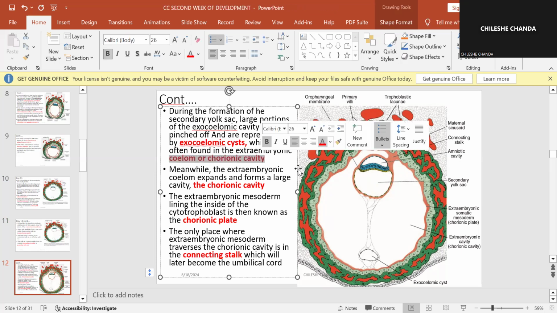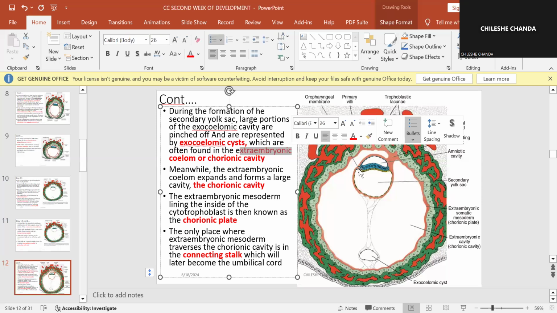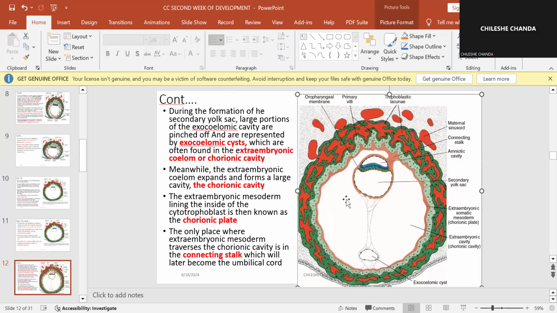Meanwhile, the extraembryonic cavity that we had earlier talked about expands and forms a large cavity. And this large cavity is what is going to be known as the chorionic cavity.